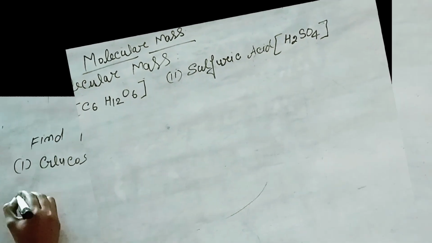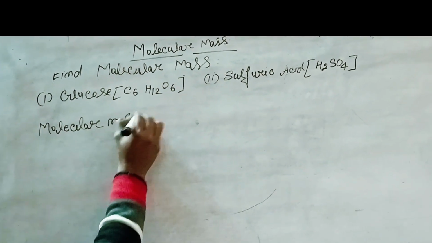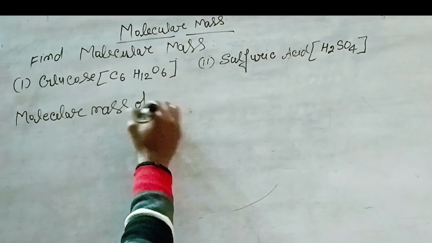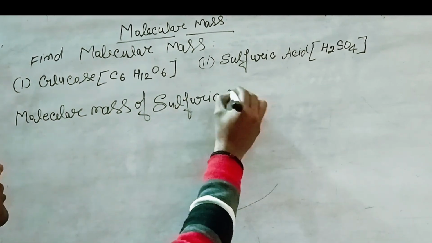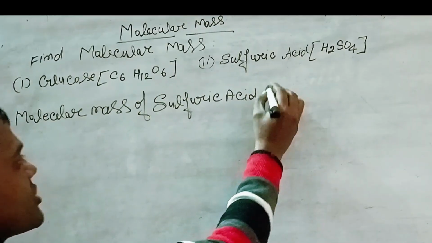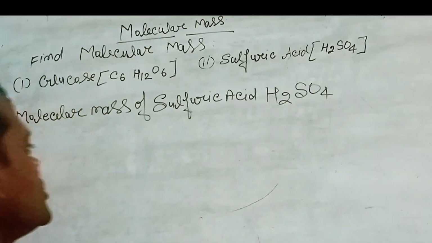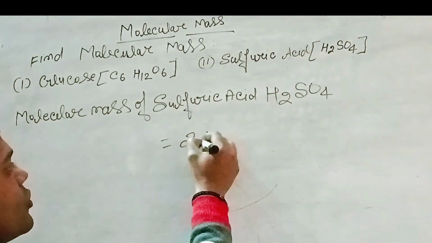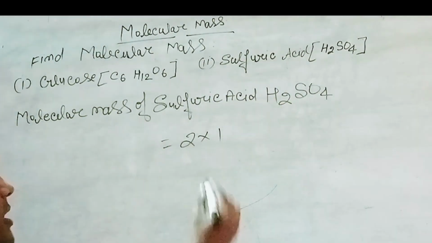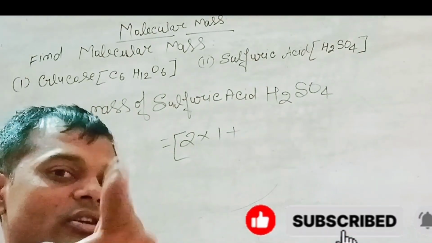Sulfuric acid. Molecular mass of sulfuric acid H2SO4 is equal to atomic mass of hydrogen into 2. So 2 into atomic mass of hydrogen 1, plus atomic mass of sulfur.